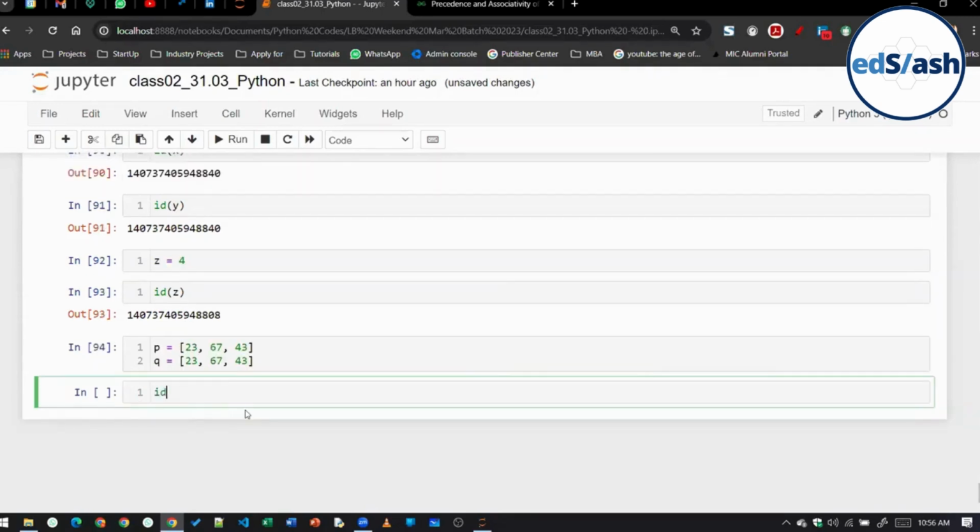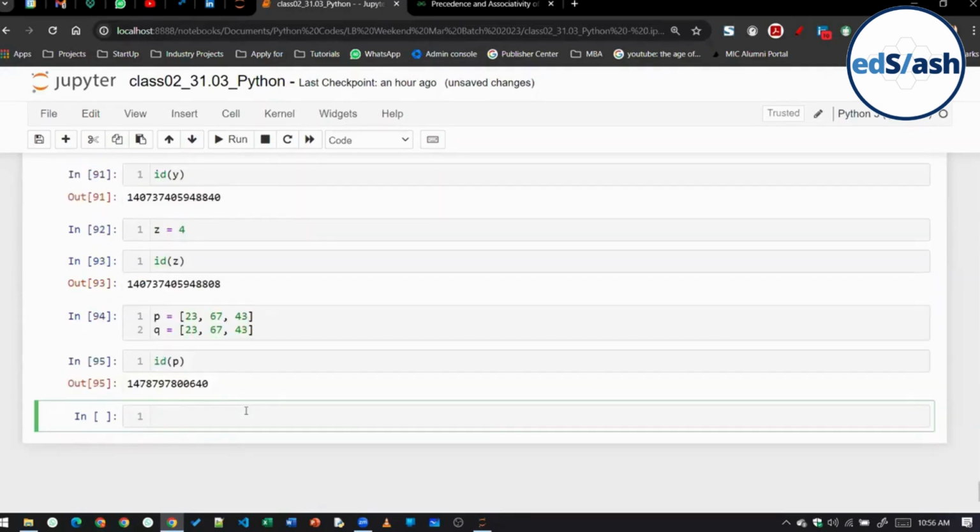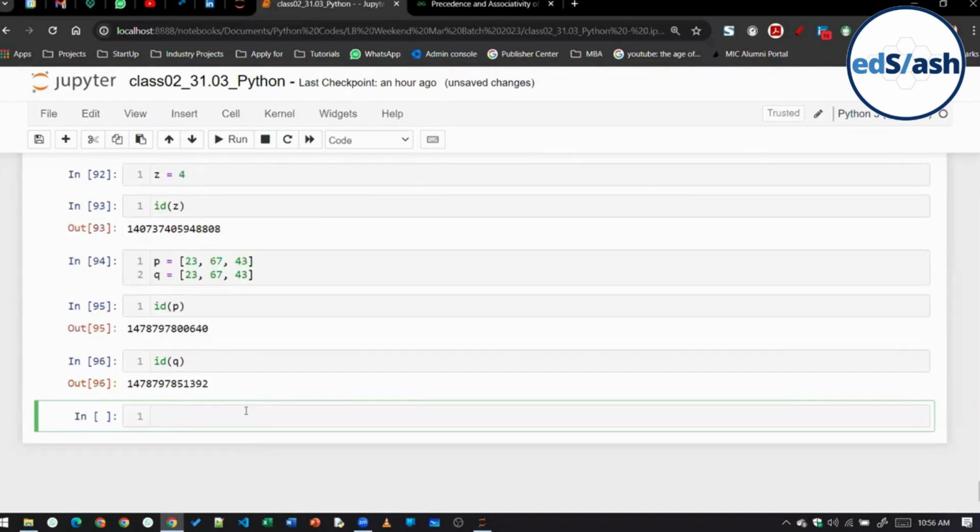Then I write ID of p, it will give me this. If I write ID of q, it will give me this. So here you can see, class, even though the data is the same in both p and q, the ID is different, because p and q are stored as lists and a list is mutable in nature.